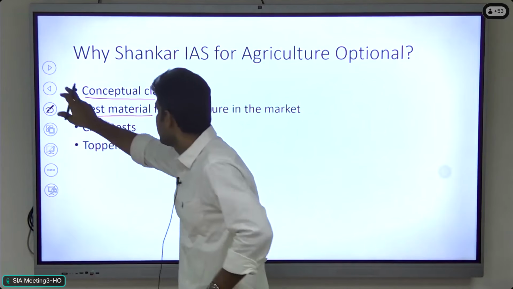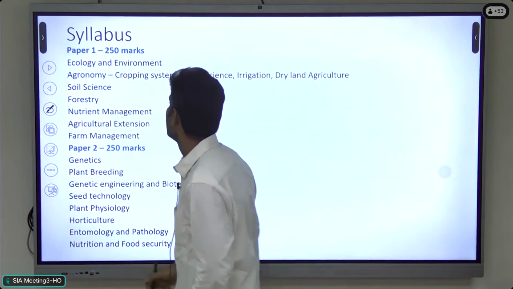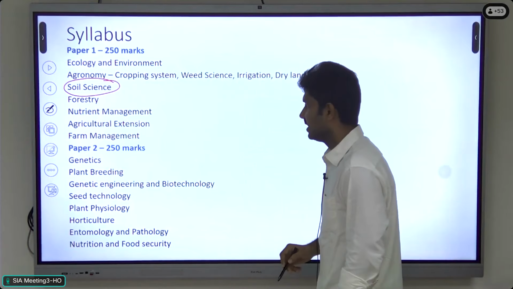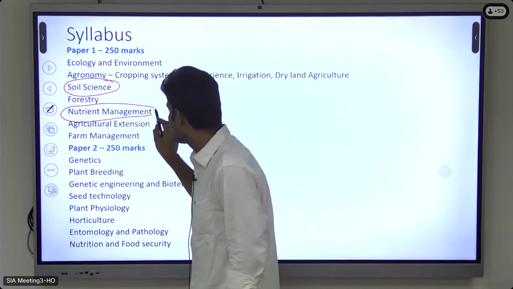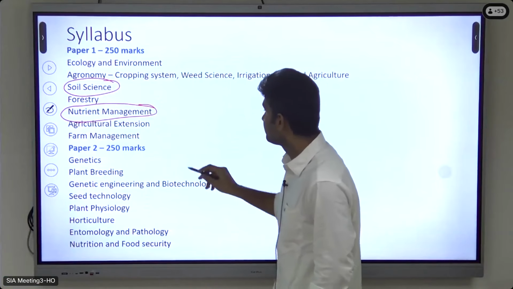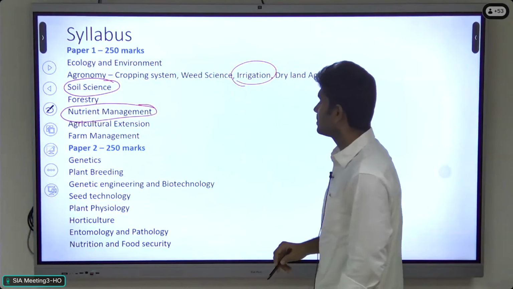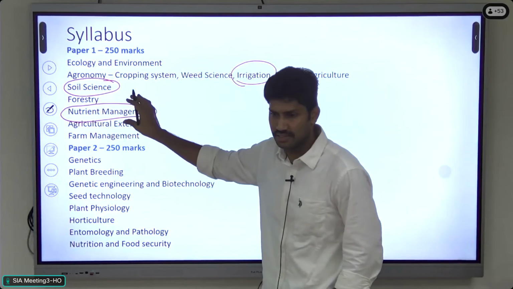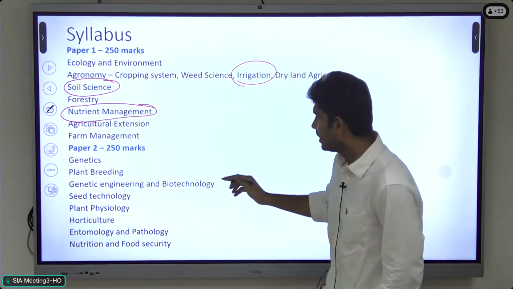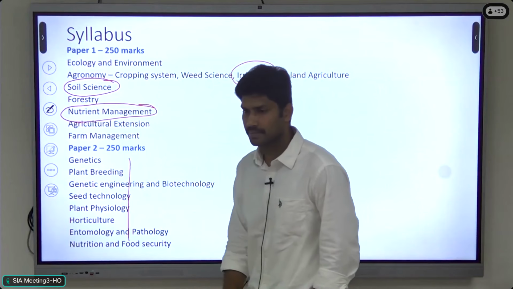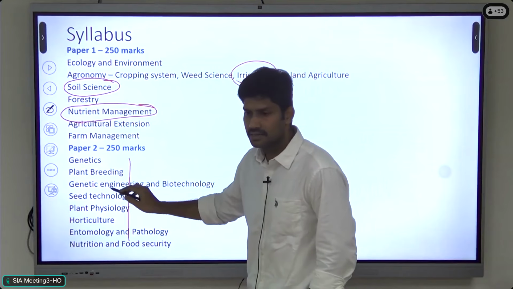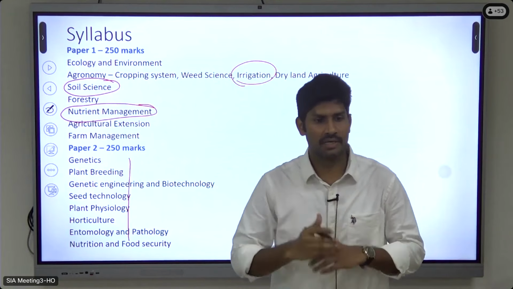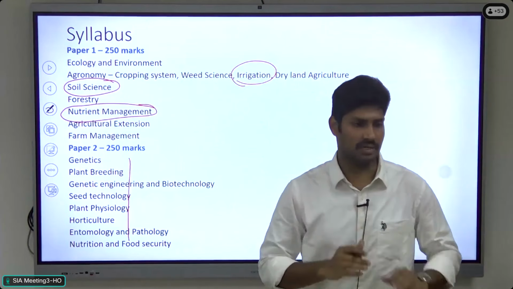In the syllabus, paper 1 has soil science, nutrient management, and irrigation. These subjects are technical, so we need a proper understanding of those areas to explain the concepts. Paper 2 is full of technical subjects: genetics, plant breeding, seed technology, plant physiology. We need conceptual understanding because indirect questions are also possible.